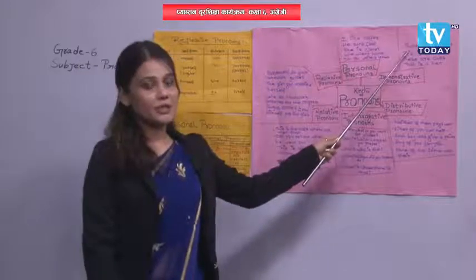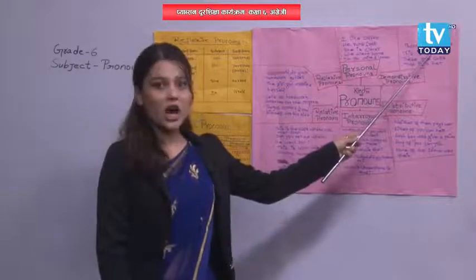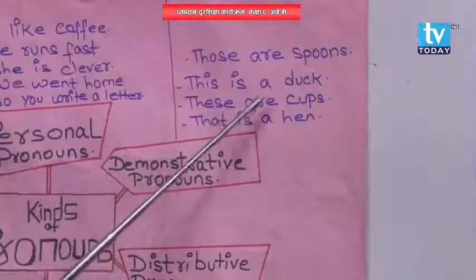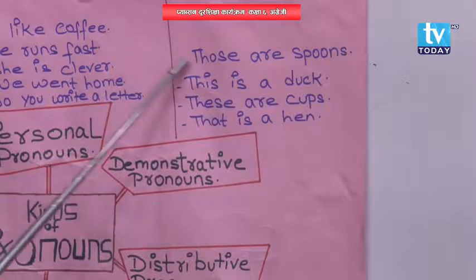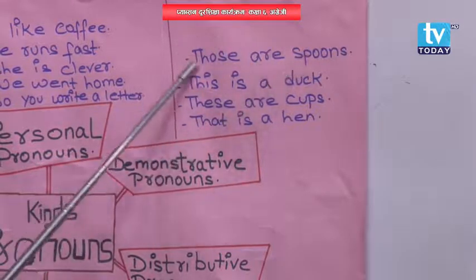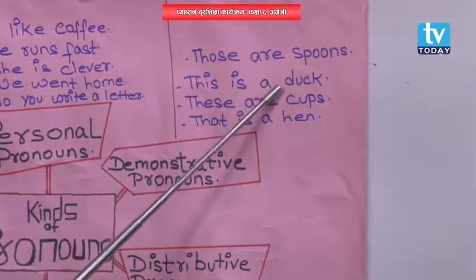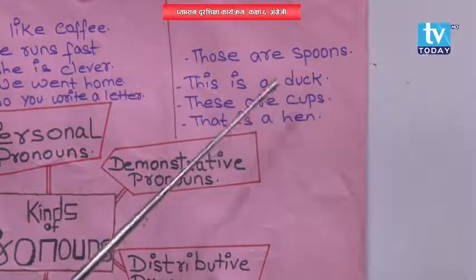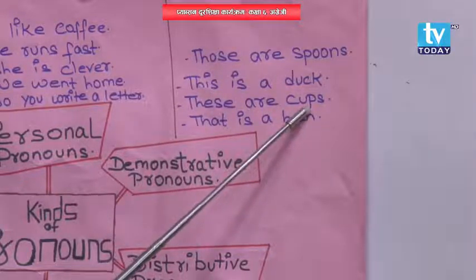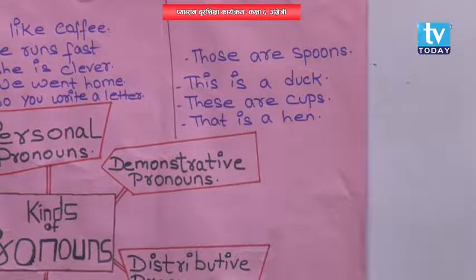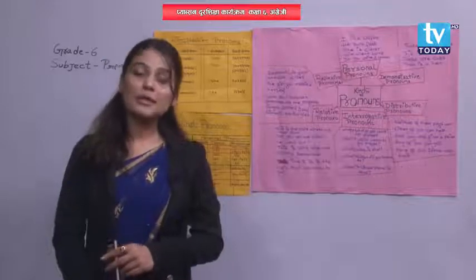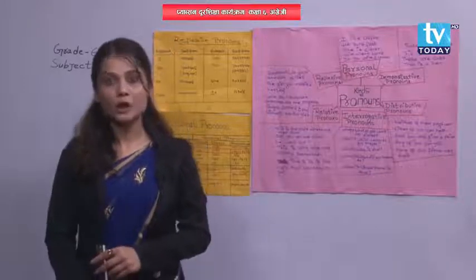Those are spoons. This is a dog. These are cups. That is a hen. Those are spoons: this is in plural form. This is a dog: this is in singular form. These are cups: this is in plural form. That is a hen: this is in singular form. So, a demonstrative pronoun can be in singular form as well as in plural form.